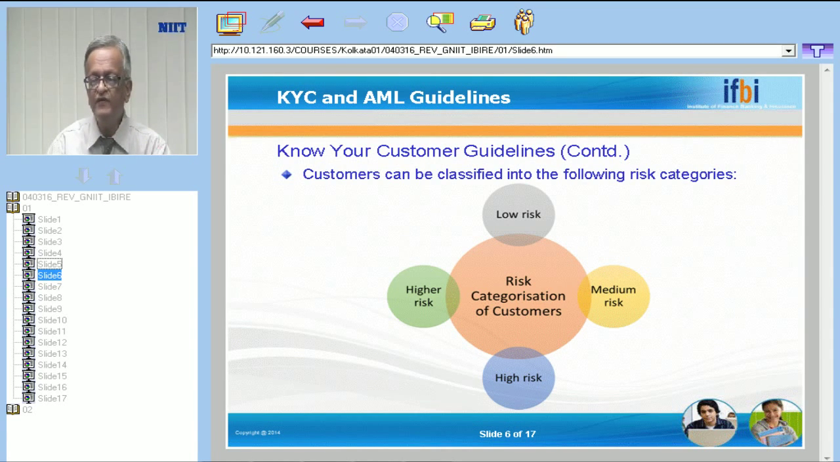Ankit from Borivali says, the limitations of risk is decided by whom? It is decided by the bank. The limitation is decided by the bank.